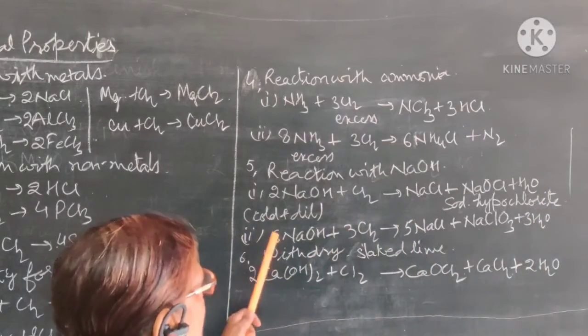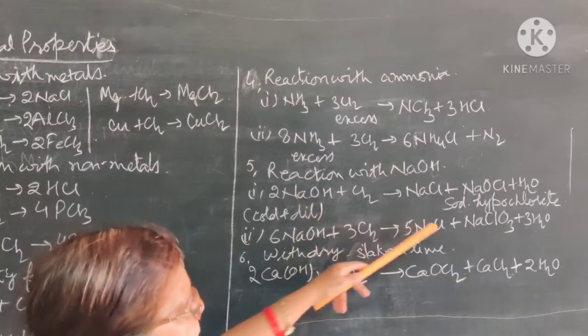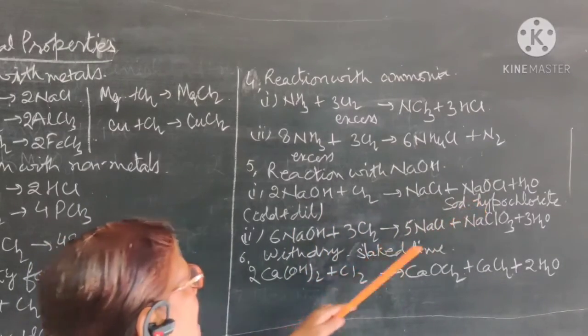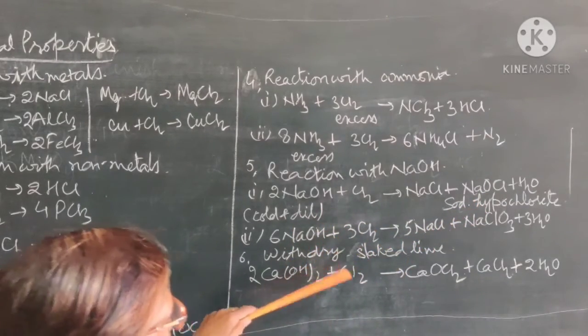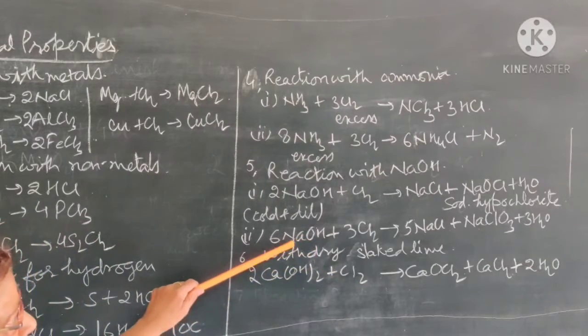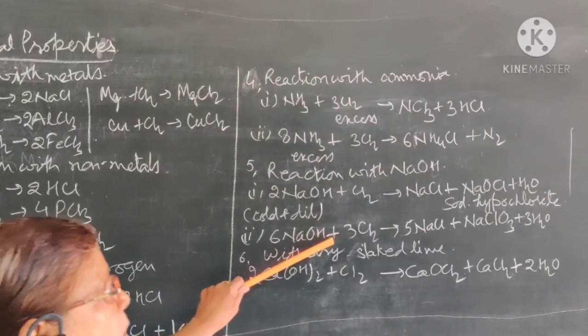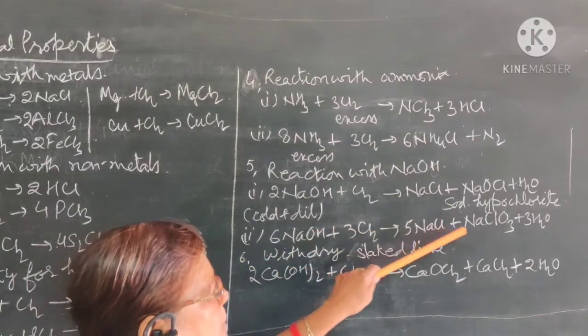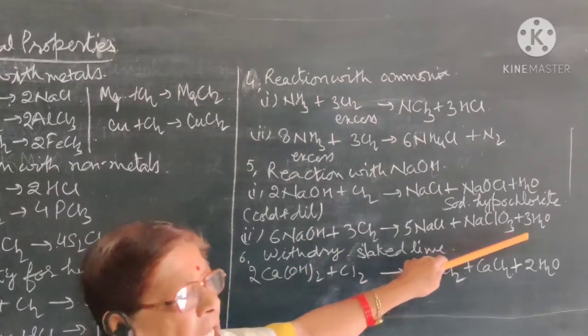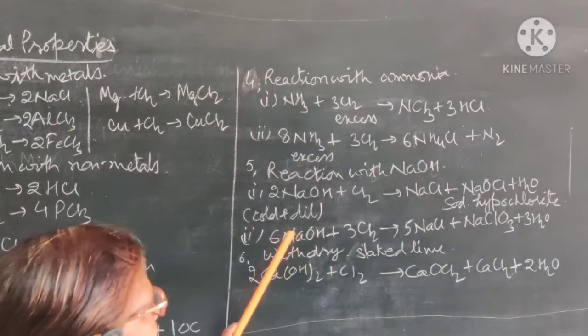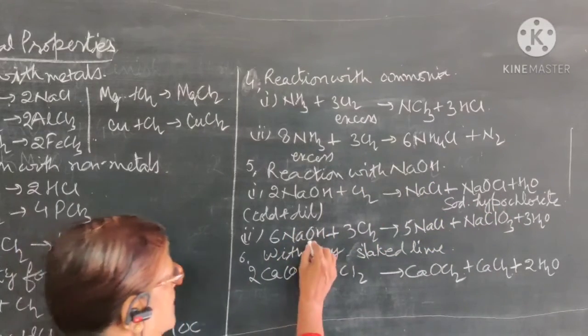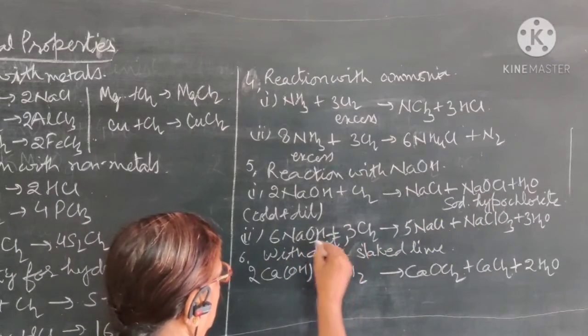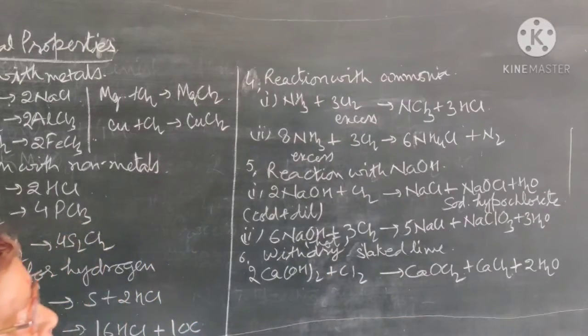So when sodium hydroxide is cold and dilute, then you have sodium hypochlorite. And the next case is in which we take the sodium hydroxide concentrated and hot. When it is concentrated and hot, then it forms sodium chloride, sodium chlorate and water. So when it is taken as concentrated, hot, then it is converted into sodium chloride.